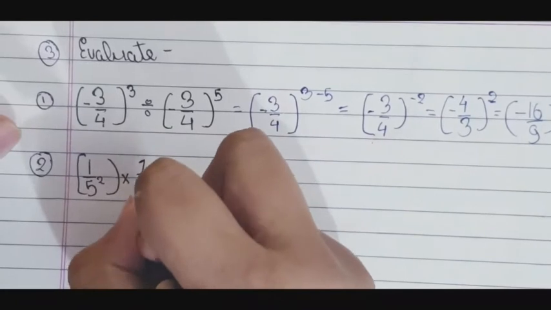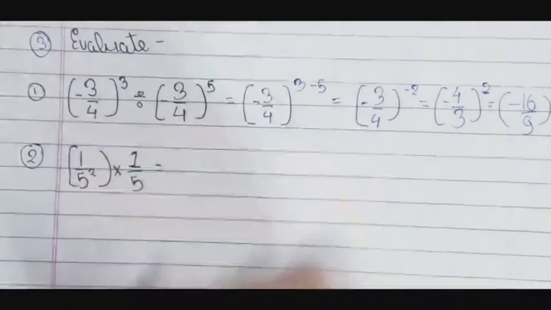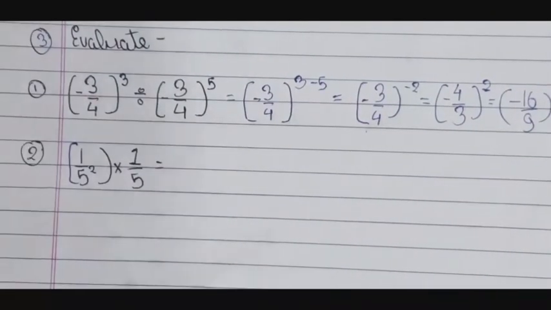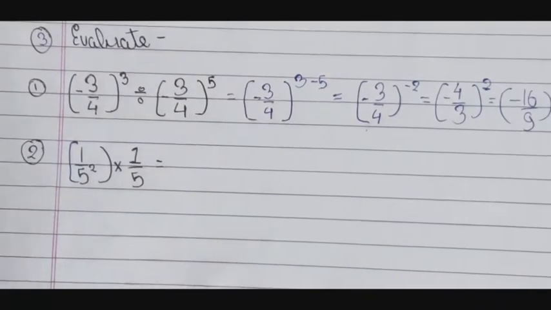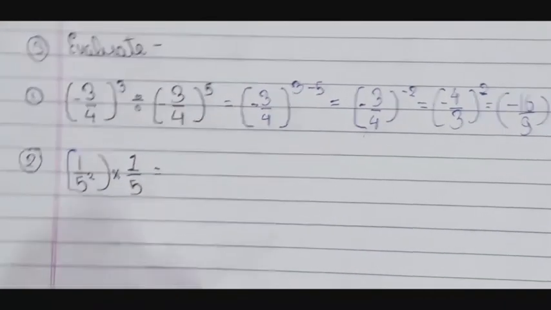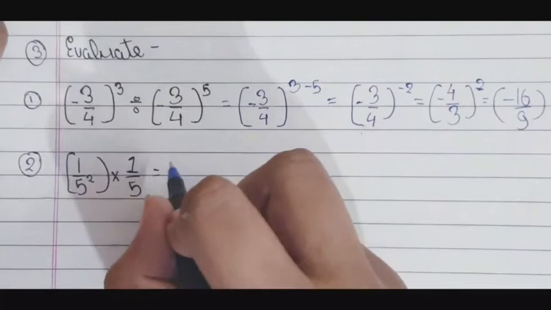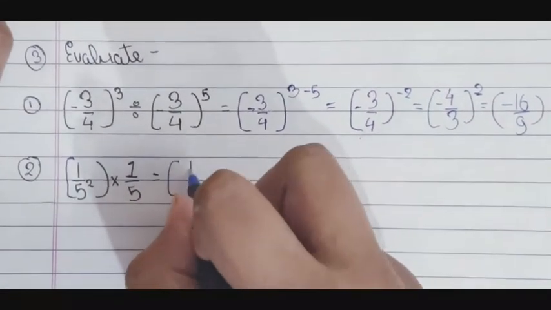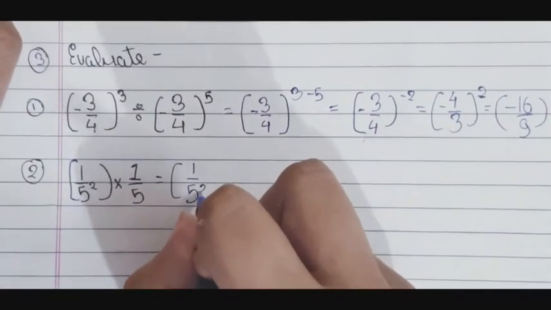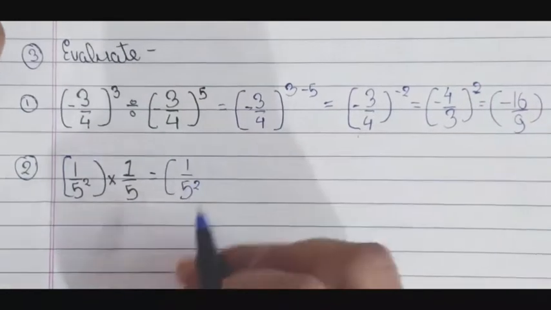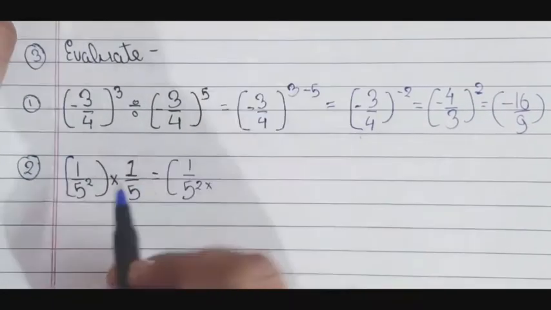So here we have, it is tricky, sorry guys, 1/5 to the power. Yes guys, in the denominator only we will do the multiplication because they are bracket.